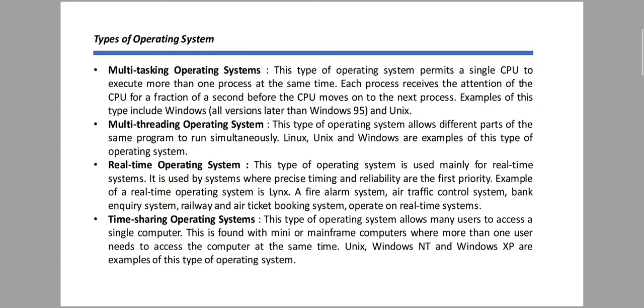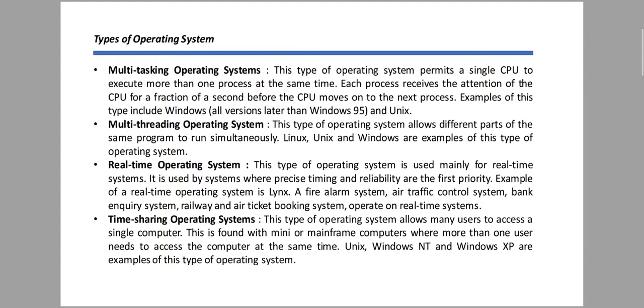Next is real time operating system. This type of operating system is used mainly in real time systems, where precise timing and reliability are the first priority. Examples of real time operating system are a fire alarm system, traffic control system, bank inquiry system, and railway and air ticket booking system. These are all examples of real time operating system.